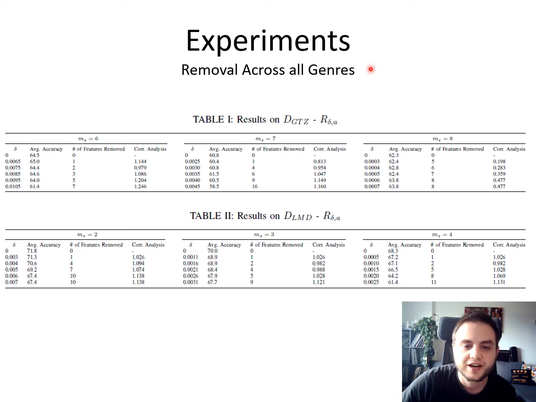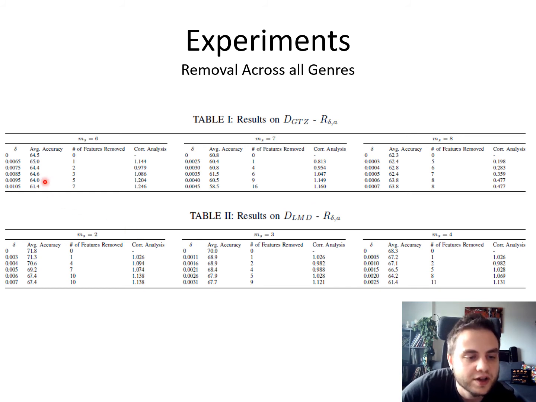So let's talk about some experiment results here. So we have a delta threshold, and if that is surpassed, then all of the genres have that feature removed, and any feature value sets with that feature in it removed as well. So we're going to talk about the GTZAN and the Latin music dataset here, and the key takeaways are just that the correlation analysis stays above 1, generally, except for in this experiment, but generally they do.